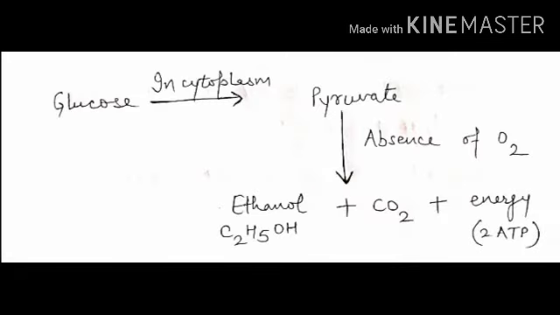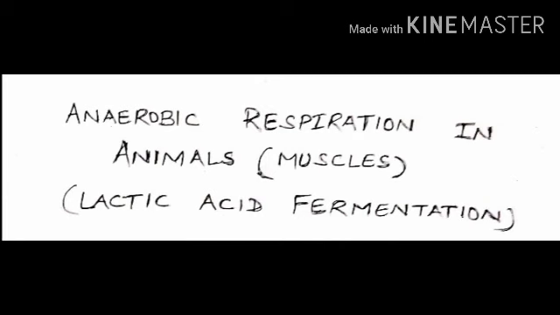In the first step, glucose is broken down into pyruvate in the cytoplasm of the cell. During this step, two molecules of ATP are formed. Pyruvate in the absence of oxygen further breaks down into ethanol and CO2. During the second step, no energy is released. In this whole pathway, two molecules of ATP are formed. Here, ethanol has the molecular formula C2H5OH. OH indicates alcohol.